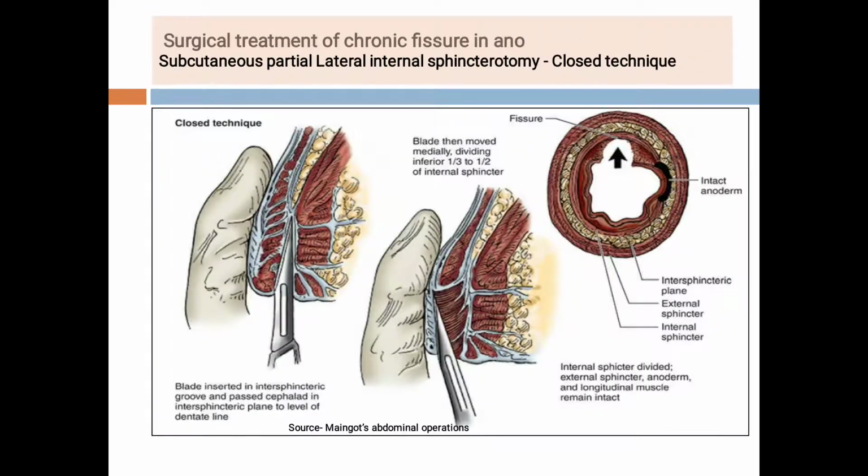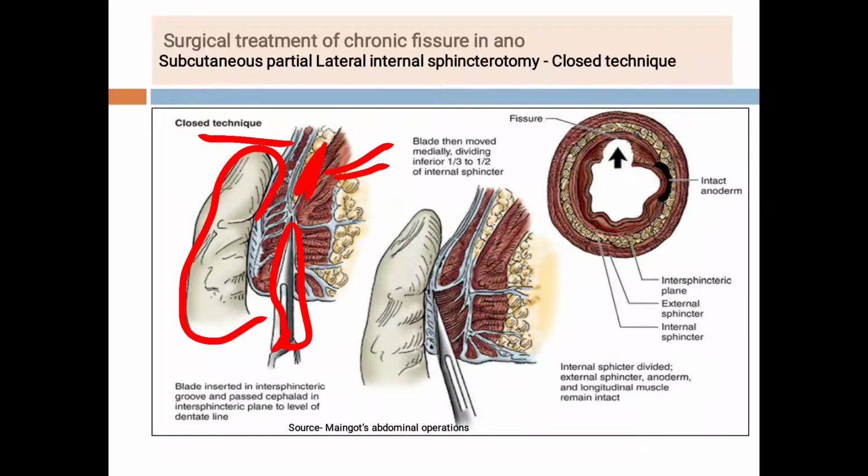Now see students, in this diagram you will see. First, this is the index finger of the left hand which is in the anal canal. This is the external anal sphincter. This is the internal anal sphincter, and in between the internal and external anal sphincter there is an intersphincteric space, and now we have inserted this stab knife, that is 11 number blade, into the intersphincteric space